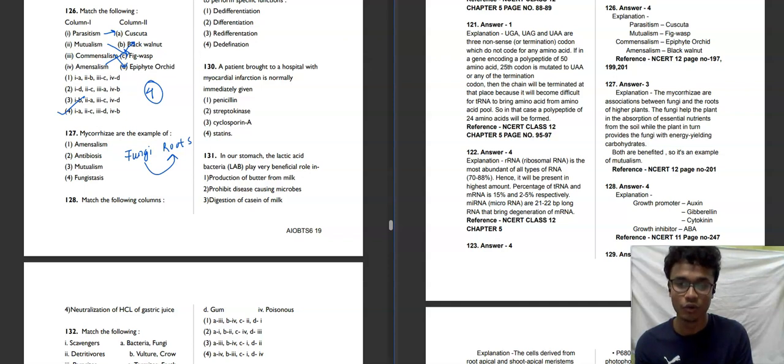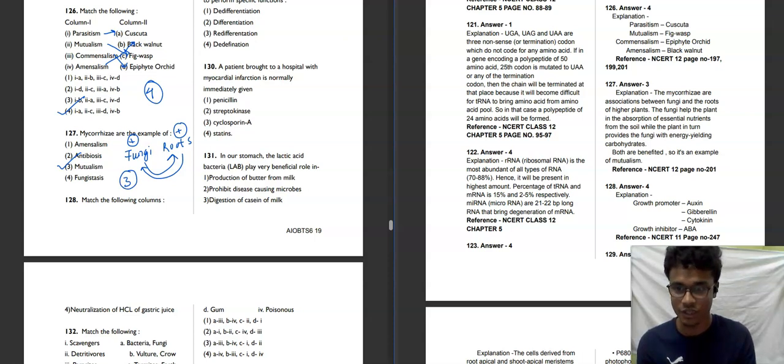What the roots of the higher plants do in turn is provide the fungi with energy-yielding carbohydrates. So both are getting benefited. So what example could it be? Think about it. It is an example of mutualism. The third option will be our correct answer for this question.